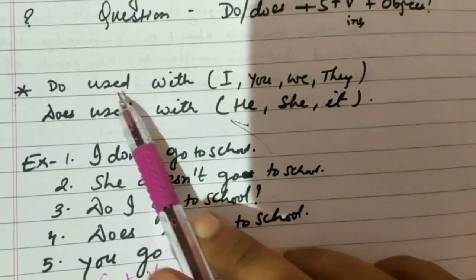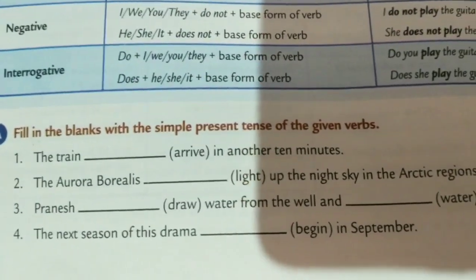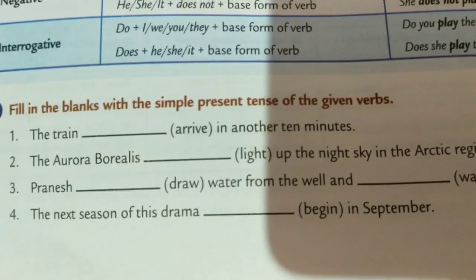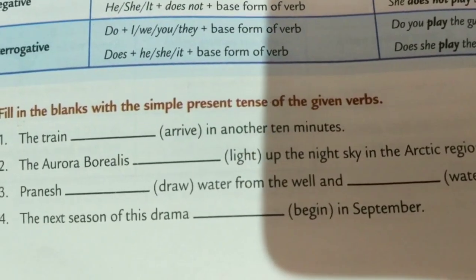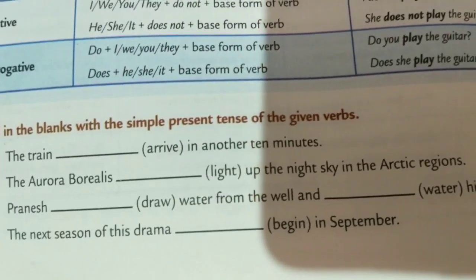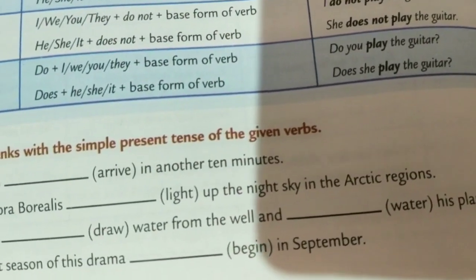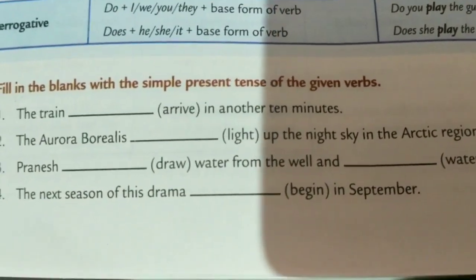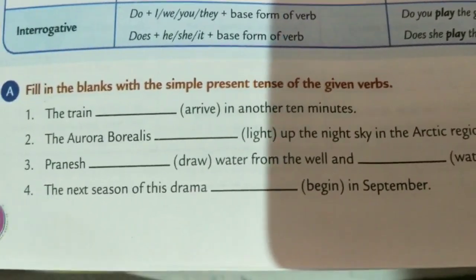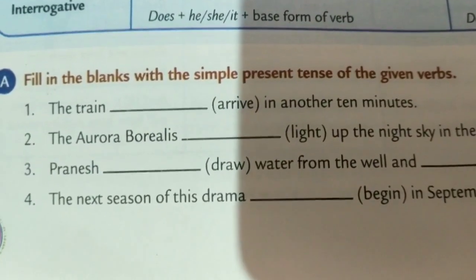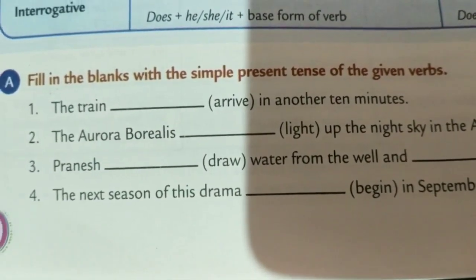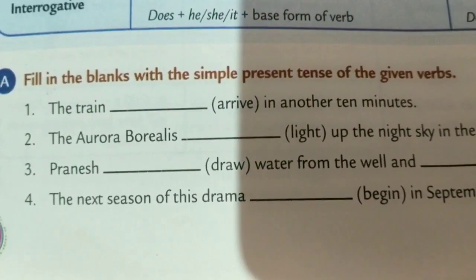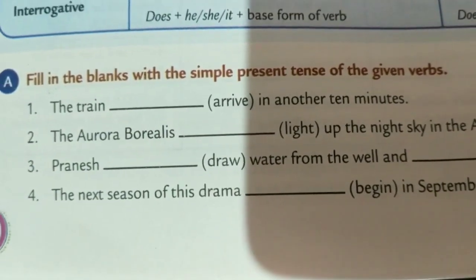We also have seen, now here is the fill in the blanks. You need to fill in the simple present tense of the given verbs in the bracket. So the first one is, the train dash arrive in another 10 minutes. The aurora borealis dash light up in the night sky in the Arctic regions. Pranesh dash draw water from the well and dash water his plants every day.